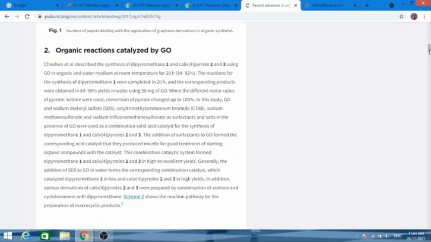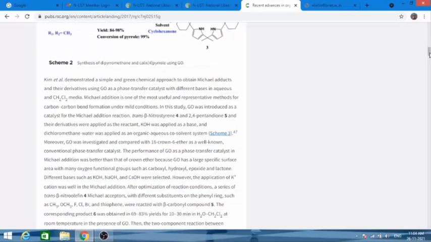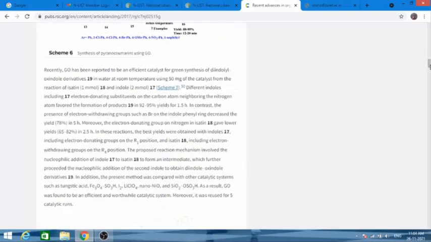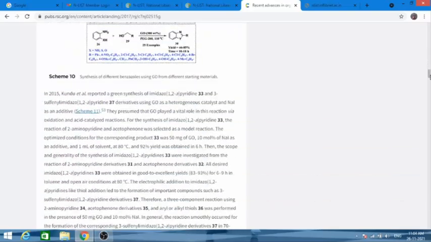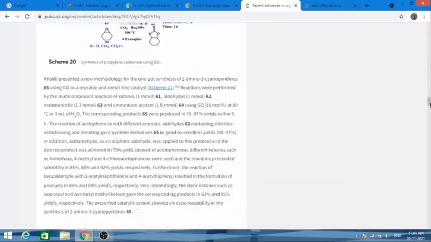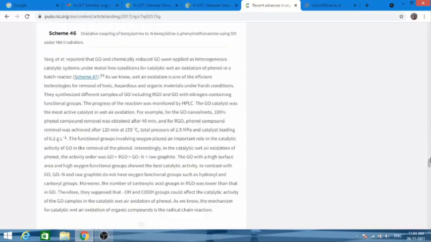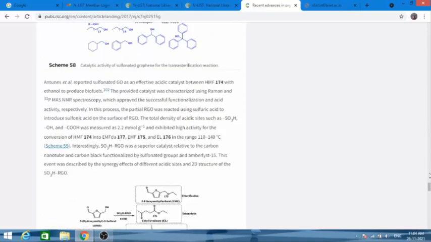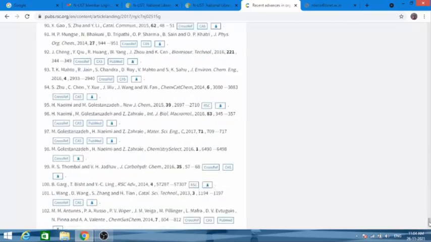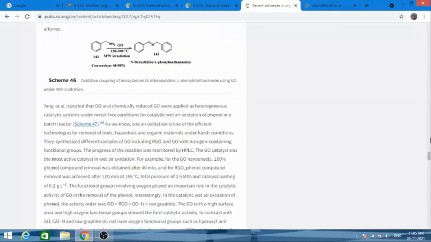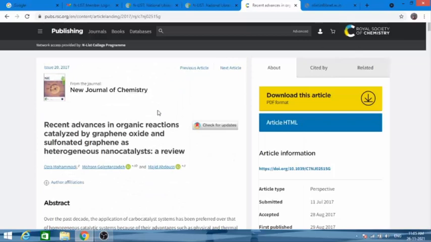If you want a paragraph or something, or you don't want to download it, you can just read it here. If you find it useful, then only you can download it. Look, this is the complete article. These are the references. Now when I scroll up, you can find it here.